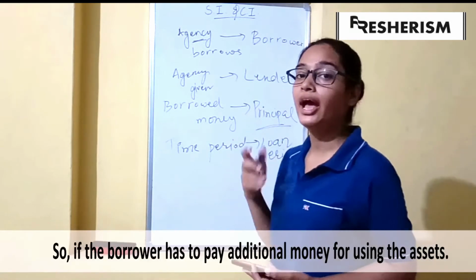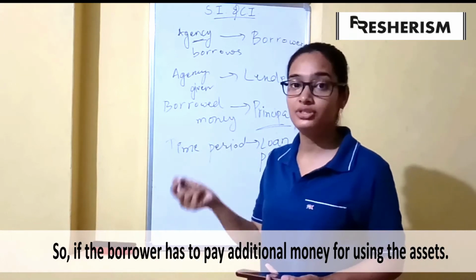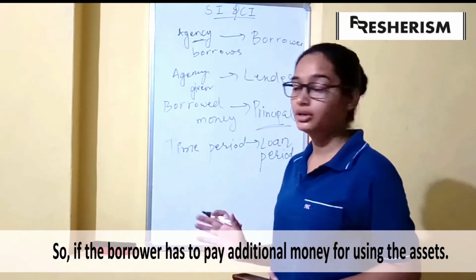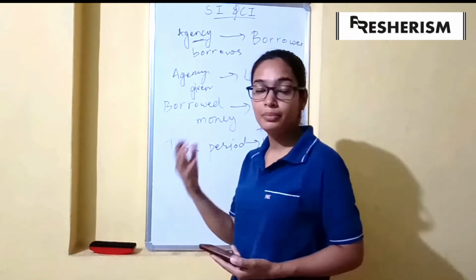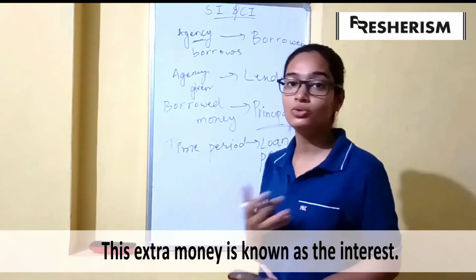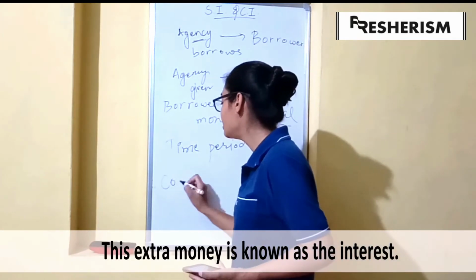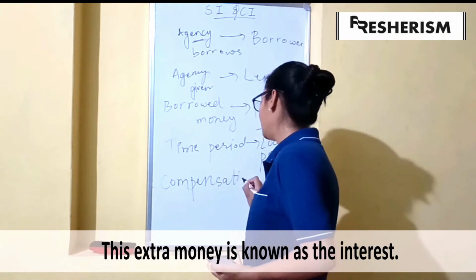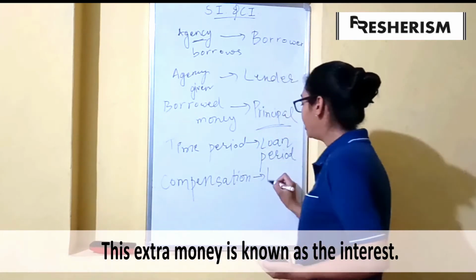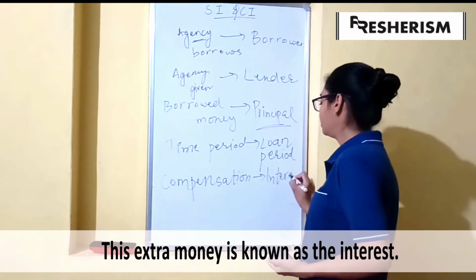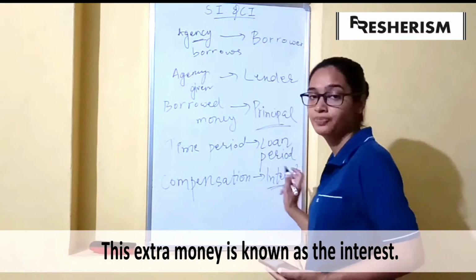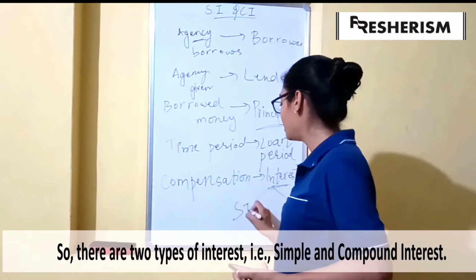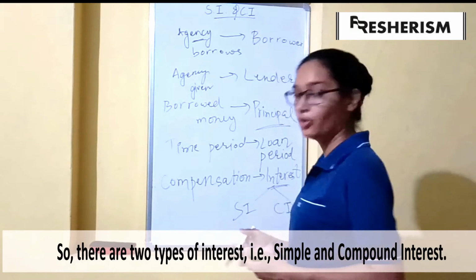Okay, if the borrower has to pay some additional money for using the assets or using the money, then that extra money that he has to give is known as the interest. So the compensation for using the assets or the money is known as the interest. There are two types of interest: simple interest and compound interest.